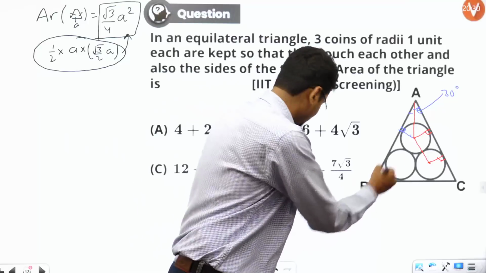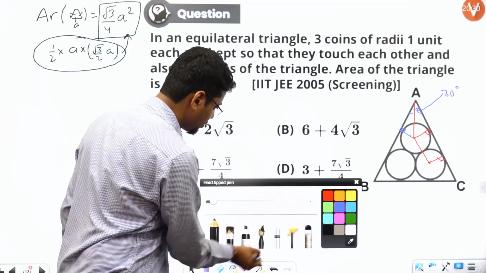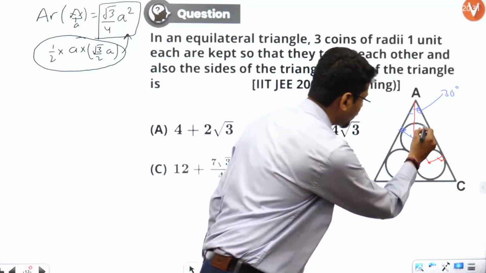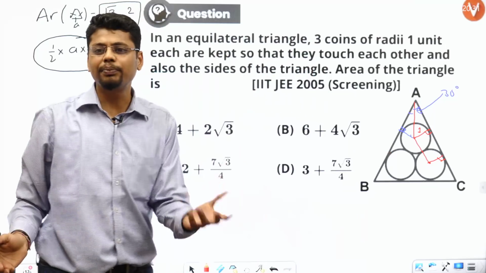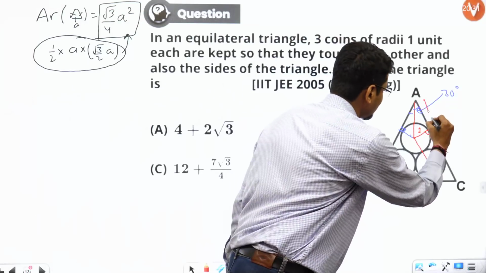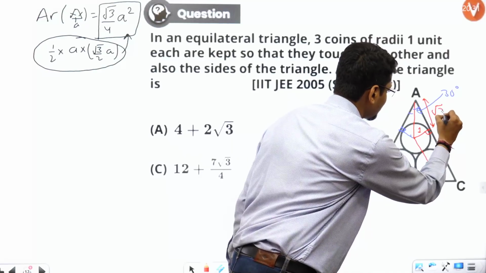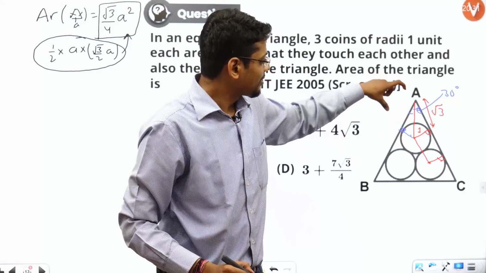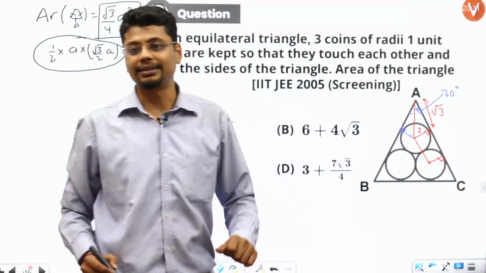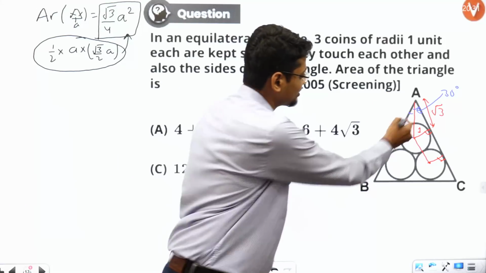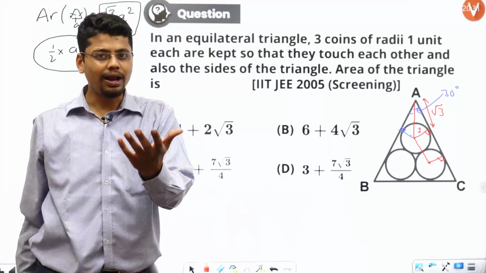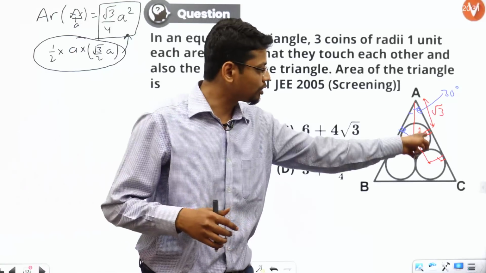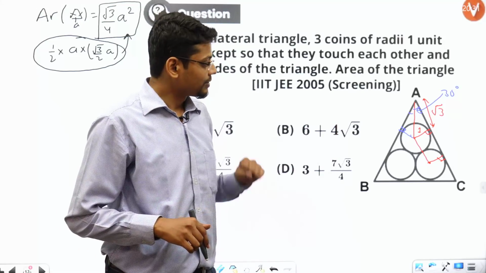Now this is radius 1, and this is 30 degree. Using simple trigonometry, what would this be? Let this side be x. Then 1 by x is tan 30 degrees, so x will be root 3, because this is a right angle triangle with 30 degree. Simple.